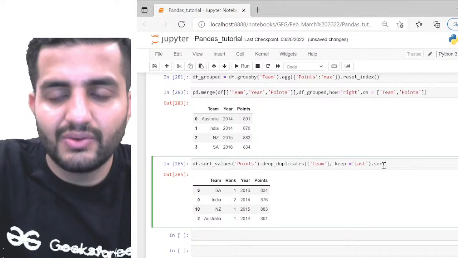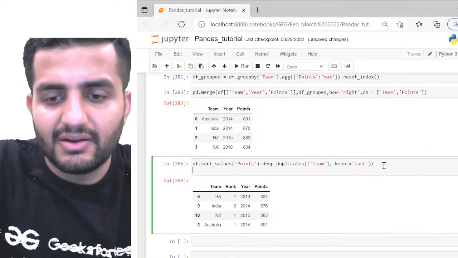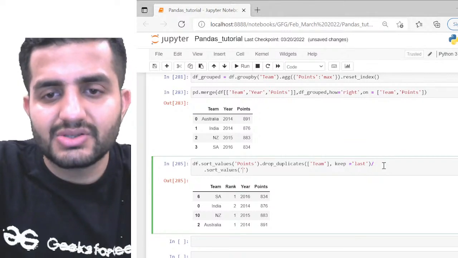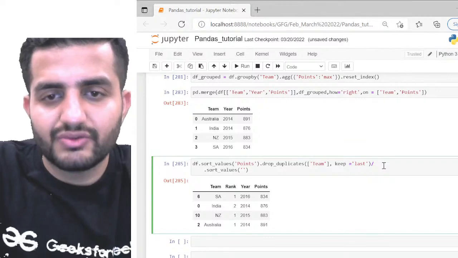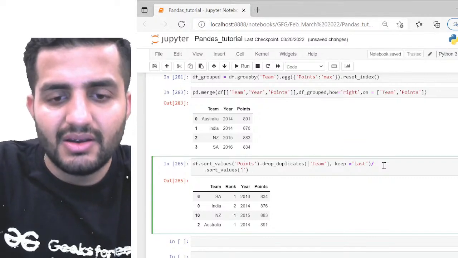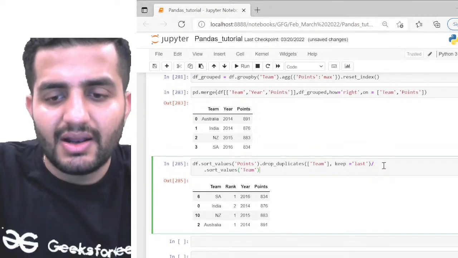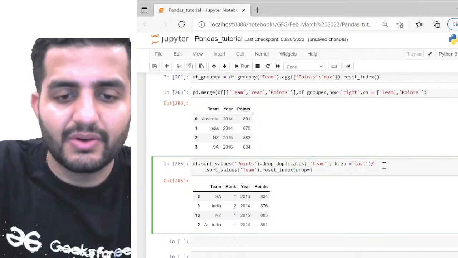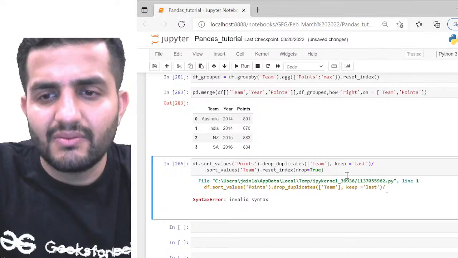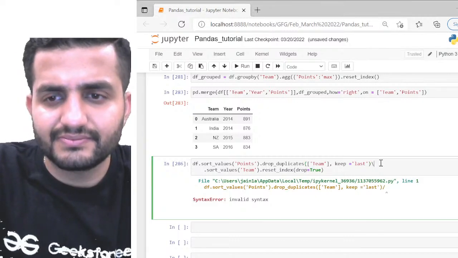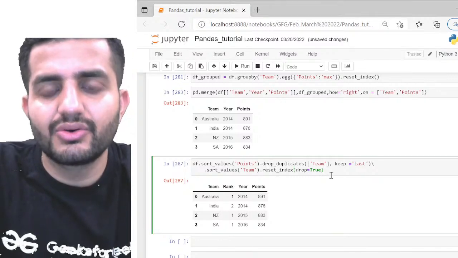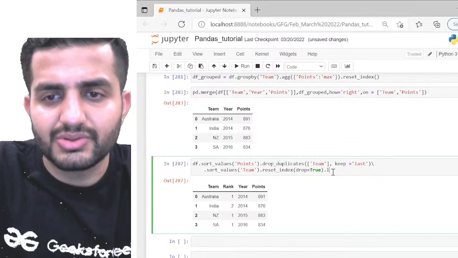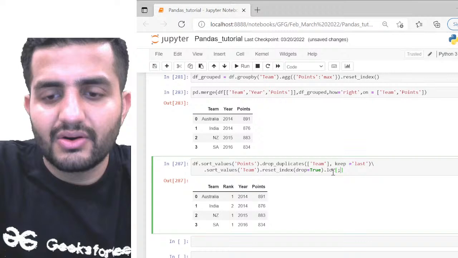So we can pretty much sort this. Again, we can write a sort_values here, sorted based on team, and then I have dot reset_index, with drop equal to true. Then I can simply use iloc, and give all the rows.